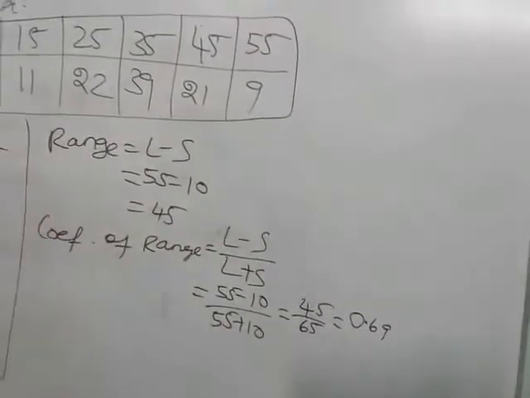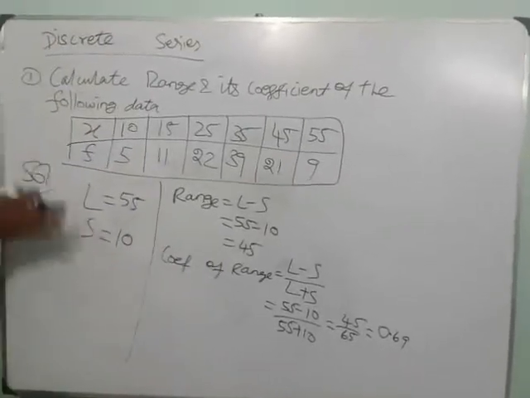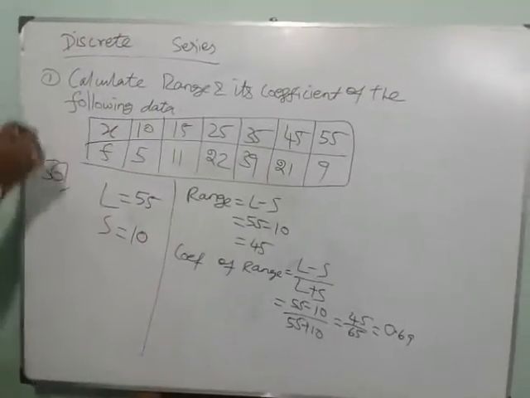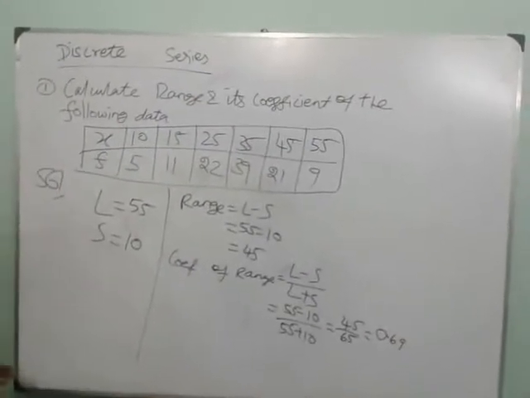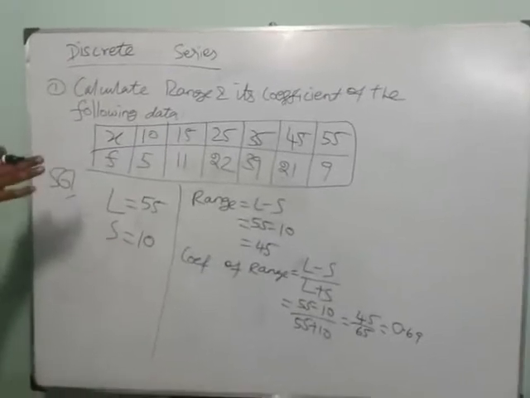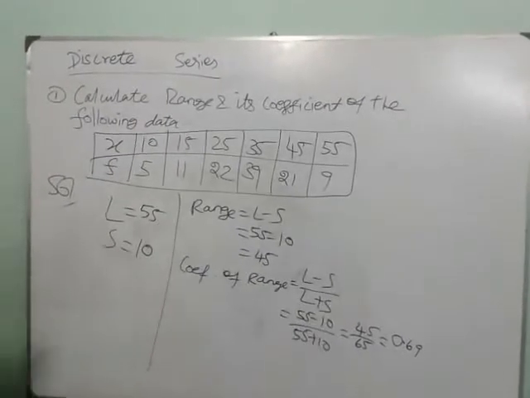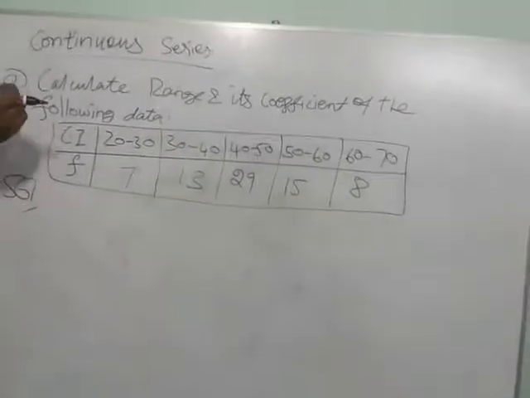Range is 45. So this is the concept. The same range, the same coefficient formula. Only the data changes, but you know how to find L and S. The rest remains all the same. Next, I hope you understand the concept. Next, you will see the continuous series. The same question.